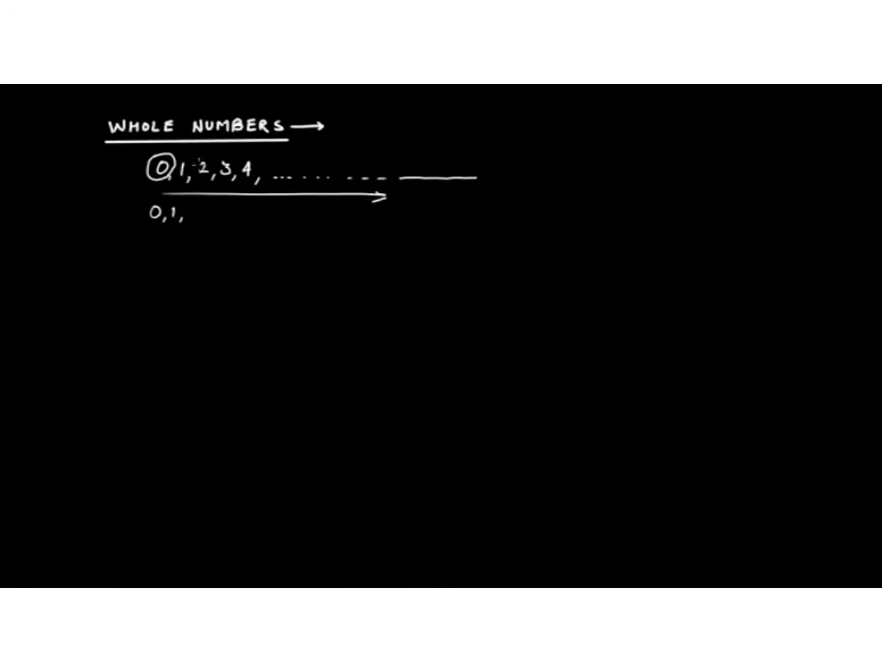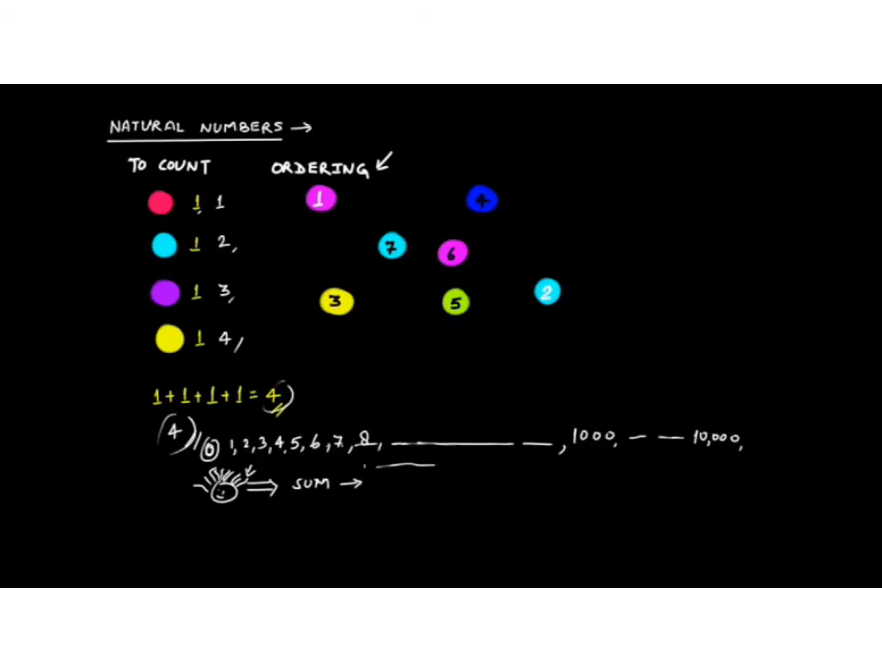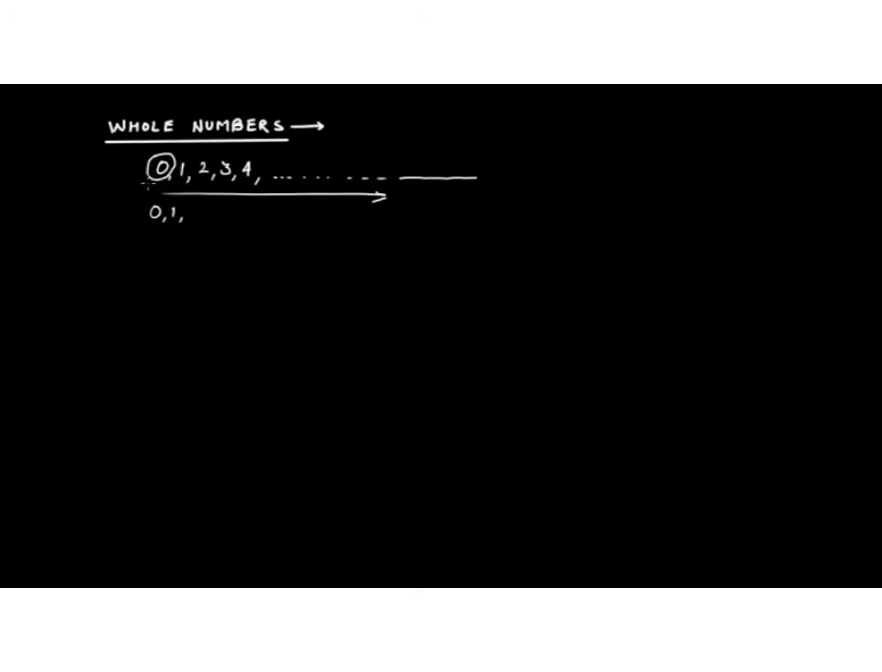So what's the difference between the natural numbers and the whole numbers? Natural numbers are used for counting and ordering, and therefore we started from 1. But if we start our numbers from 0 and then move on to 1, 2, 3, 4 and so on, that would be whole numbers. So that's the basic difference between natural numbers and whole numbers.